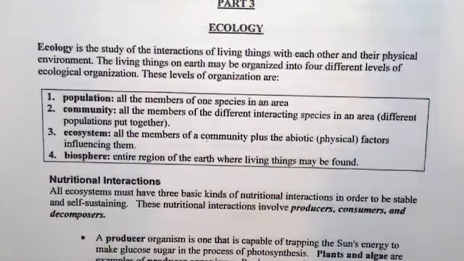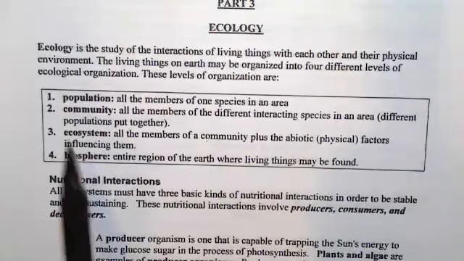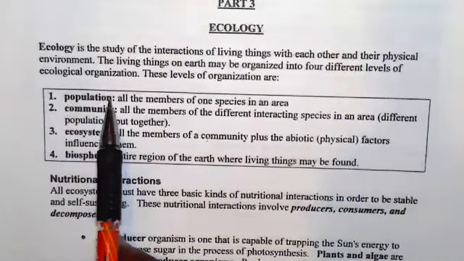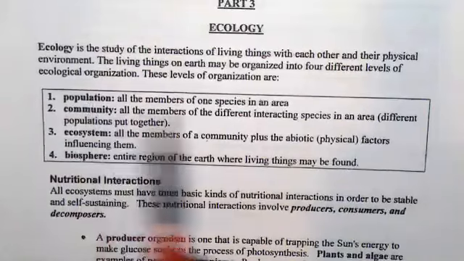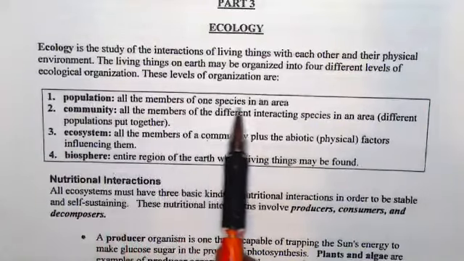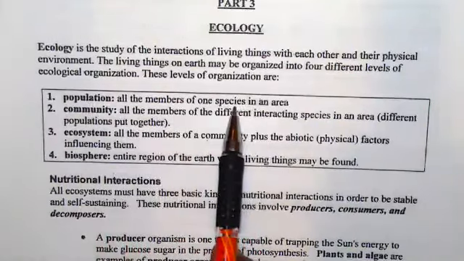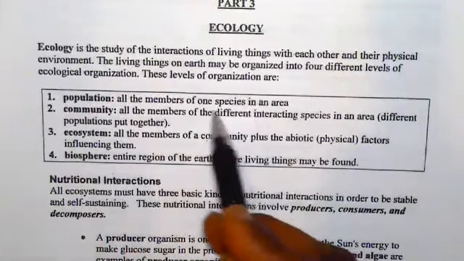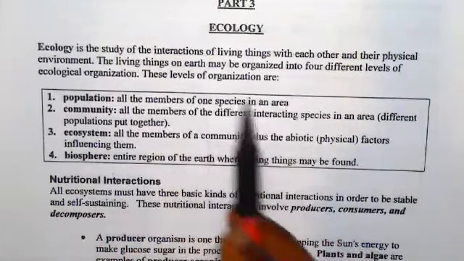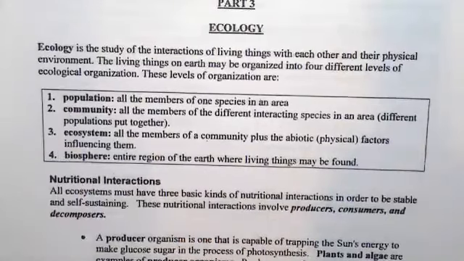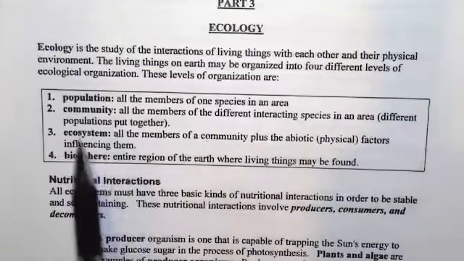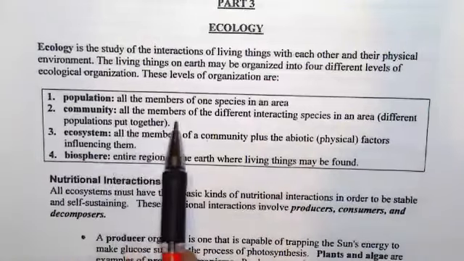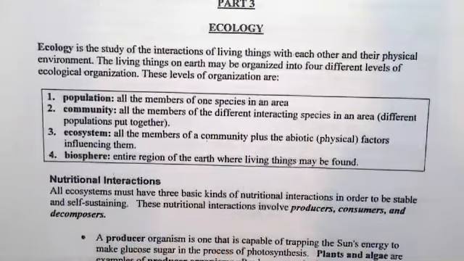These levels of organization are: 1, the population. So when we talk about population, we're talking about all members of one species in an area. Members of one species means they're from the same species living in an area. In a community, we talk about members of different interacting species in an area. So it means different populations put together.